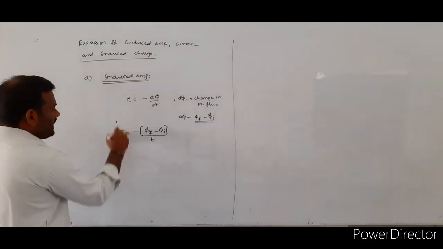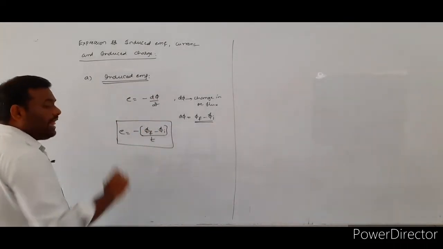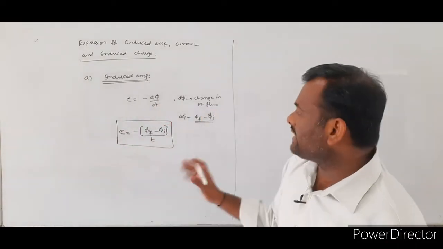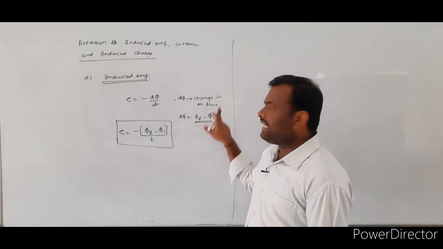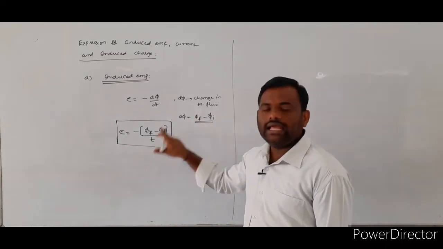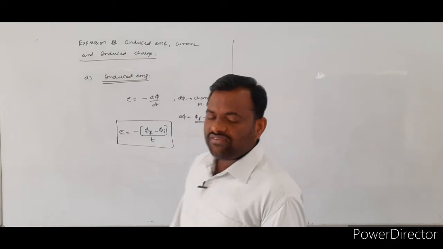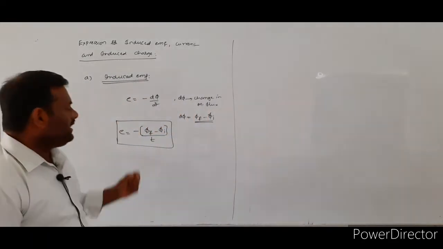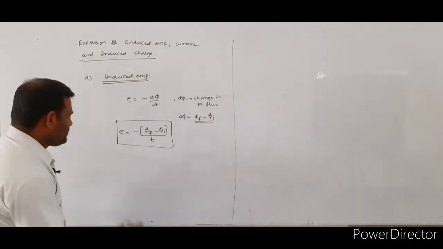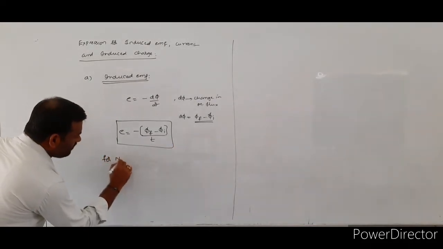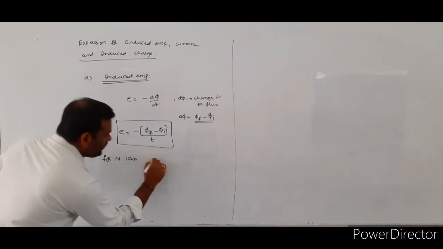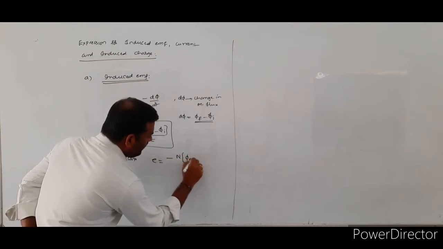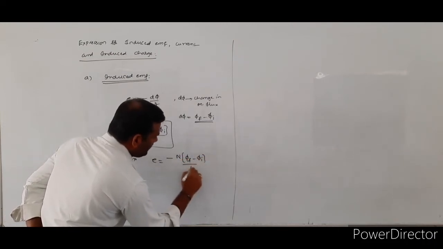So, this is another expression for induced EMF in terms of the initial magnetic flux and the final magnetic flux over the time interval. Suppose the given coil consists of n number of turns. For n number of turns, the induced EMF becomes minus n into phi f minus phi i by t.